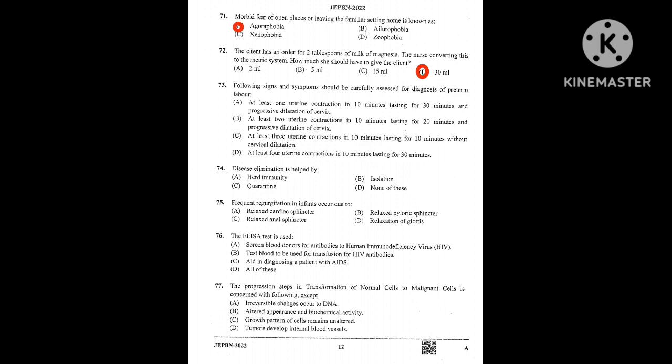Question number 73. Following sign and symptoms should be carefully assessed for diagnosis of preterm labor. Option A, at least 1 uterine contraction in 10 minutes lasting for 30 minutes and progressive dilatation of the cervix. Option B, at least 2 uterine contractions in 10 minutes lasting for 20 minutes and progressive dilatation of the cervix. Option C, at least 3 uterine contractions in 10 minutes lasting for 10 minutes without cervical dilatation. Option D, at least 4 uterine contractions in 10 minutes lasting for 30 minutes. So here the right answer is option A.